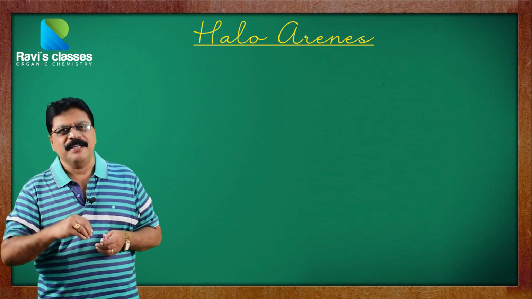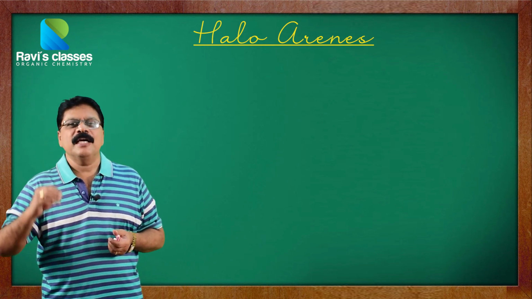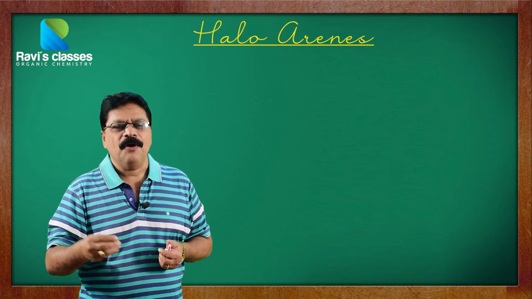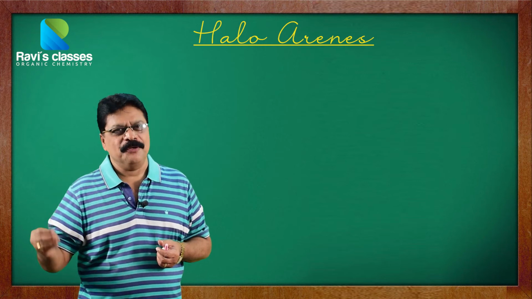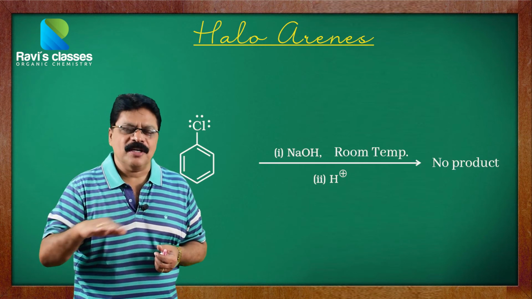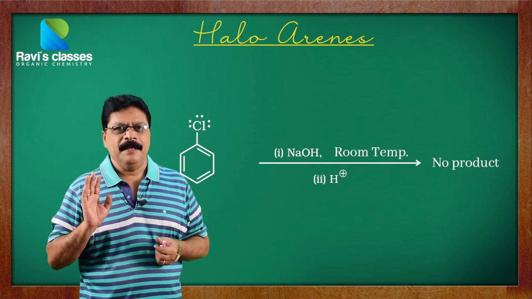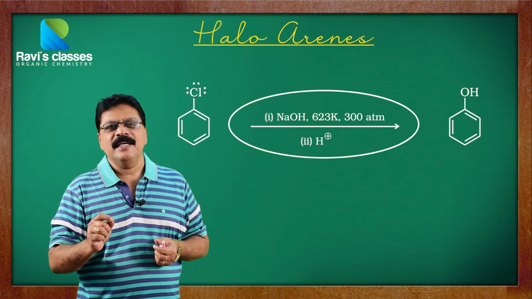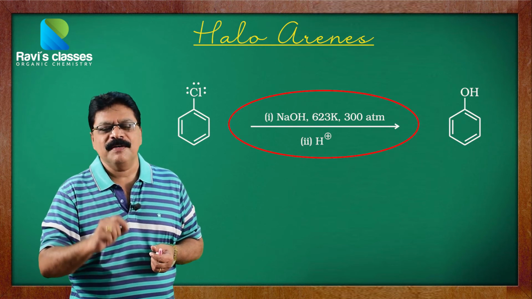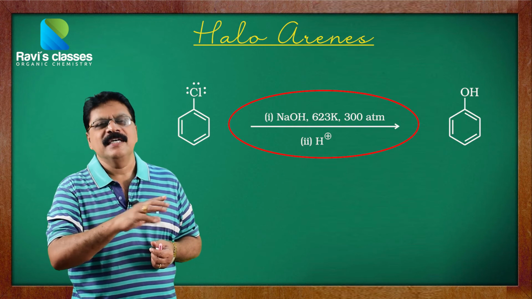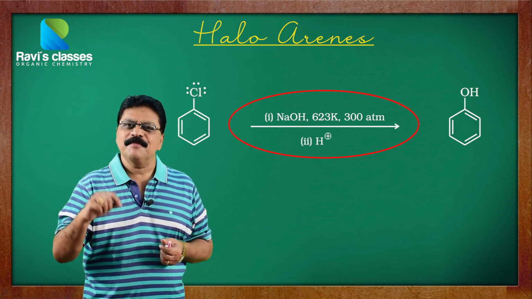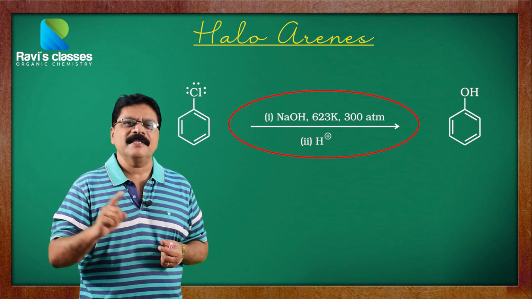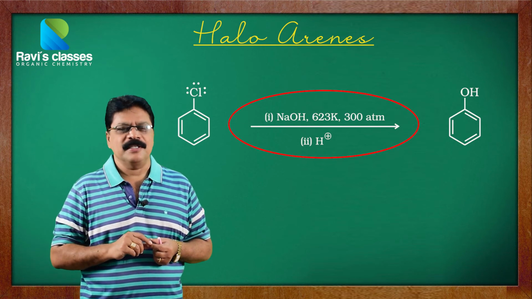One interesting finding is, if you try to do the reaction of a haloarene with aqueous NaOH, under normal conditions it does not undergo nucleophilic substitution reaction. We use very high temperature and very high pressure, and only at that point does it undergo nucleophilic substitution where Cl minus is substituted by OH minus, resulting in the formation of phenol, and that is something we study in the Dow process for the preparation of phenol. So only at high temperature and high pressure can such a nucleophilic substitution reaction take place.